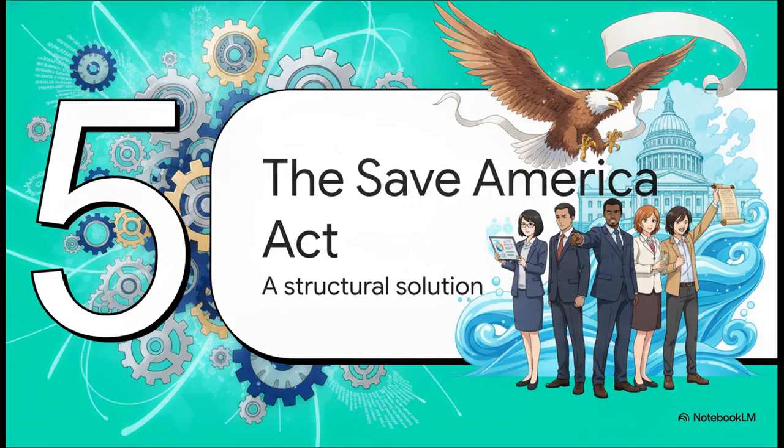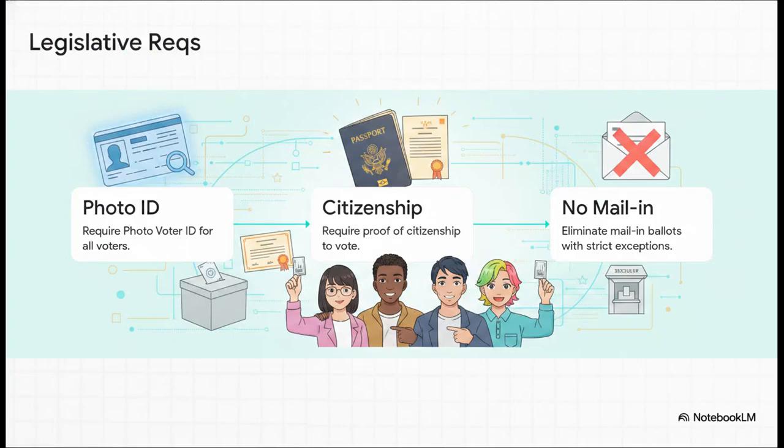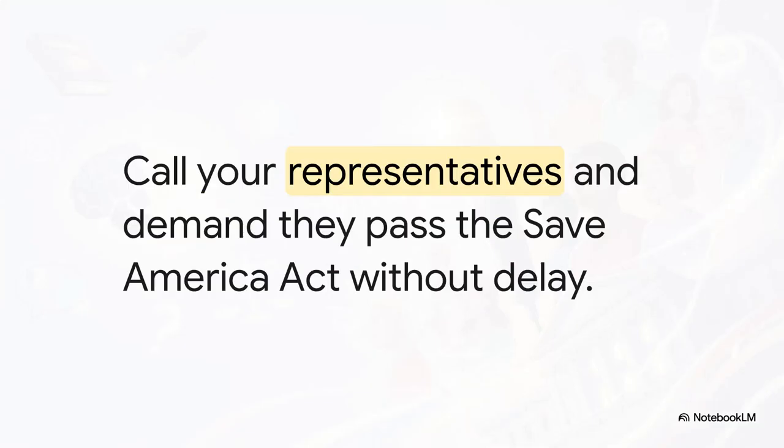Now for Part 5, the Save America Act, the structural solution to the problem. To counter this crisis, the address pivots to what it calls the Save America Act. Notice how a seemingly complex problem is met with highly accessible solutions. Mandate photo ID, require proof of citizenship, eliminate mail-in ballots. This perfectly mirrors the lexical simplicity we discussed earlier. It's a common-sense overhaul that anyone can grasp, rather than a dense 500-page policy white paper.